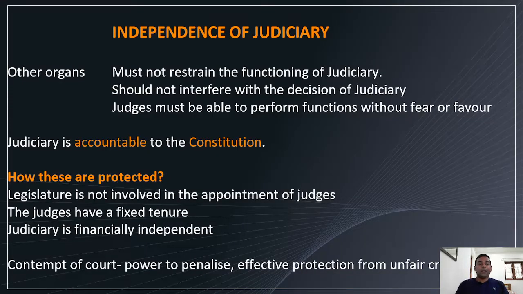Other organs must not restrain the function of judiciary. Of course, executive or legislature must not restrain the function of judiciary, and they should not interfere with the decision of judiciary. That is, the decision of judiciary is final. Executive or legislature cannot interfere in the decision making process of judiciary, right? Because it works independently. The constitution has provision for the independent working of the judiciary.